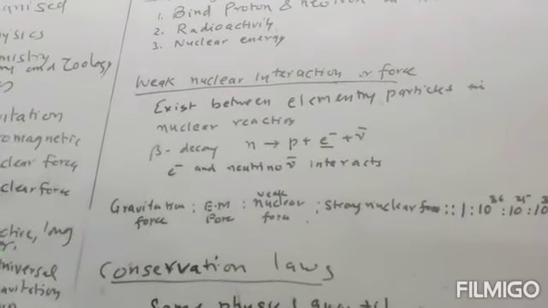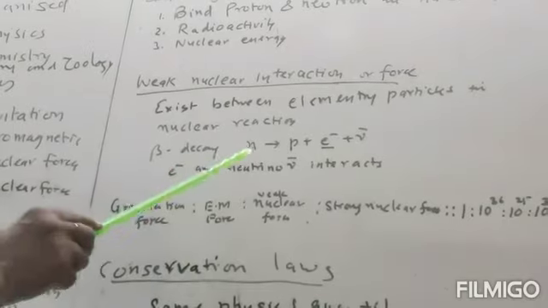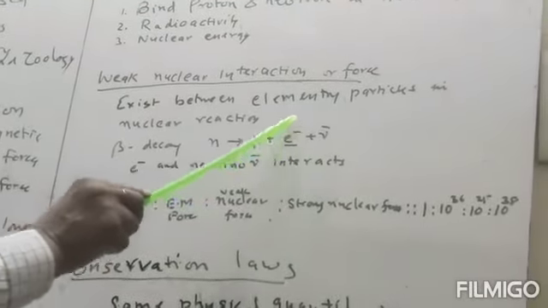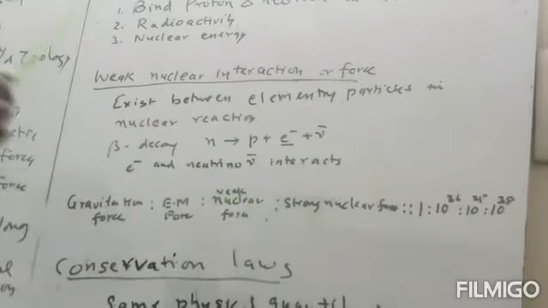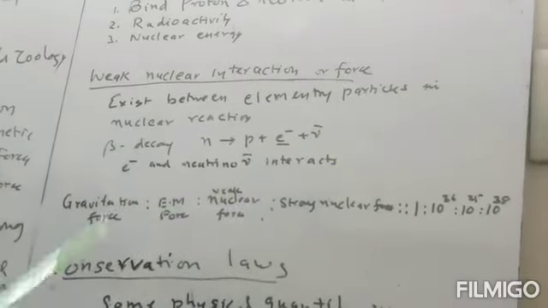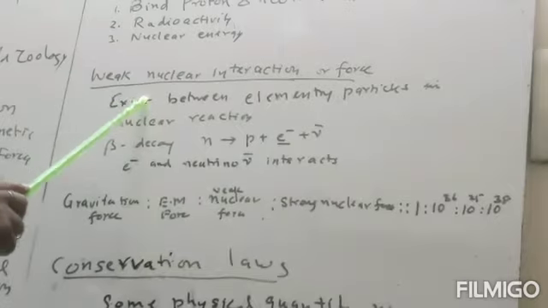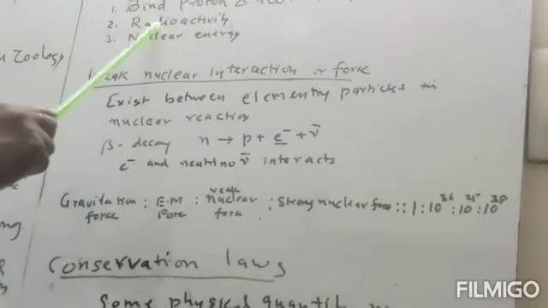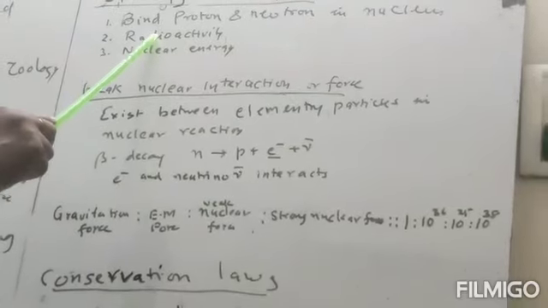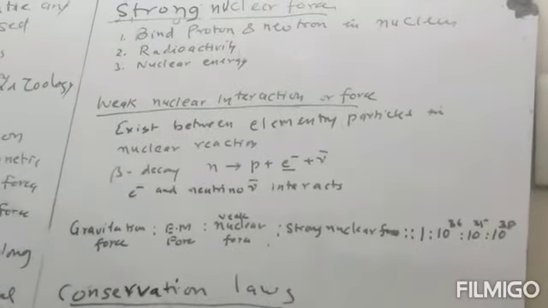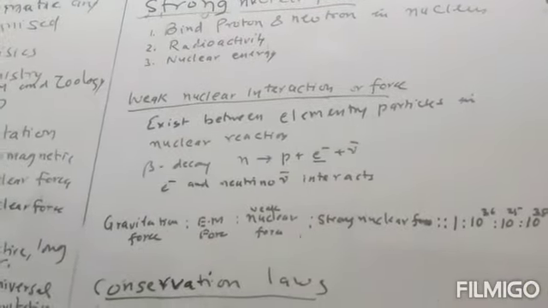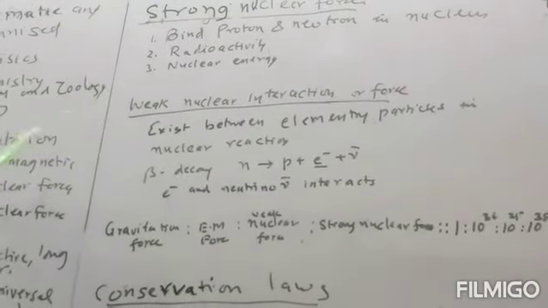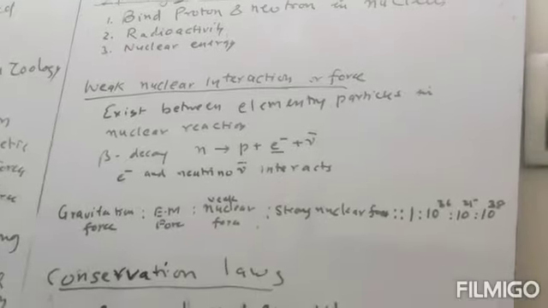We can take the example of beta decay. In beta decay, a neutron changes to a proton, an electron and a neutrino. The interaction in this reaction, of the electron and neutrino, is due to the weak nuclear interaction. It cannot be explained by the strong nuclear force, nor by the electrostatic force or the gravitational force. So this is all about the four types of forces.